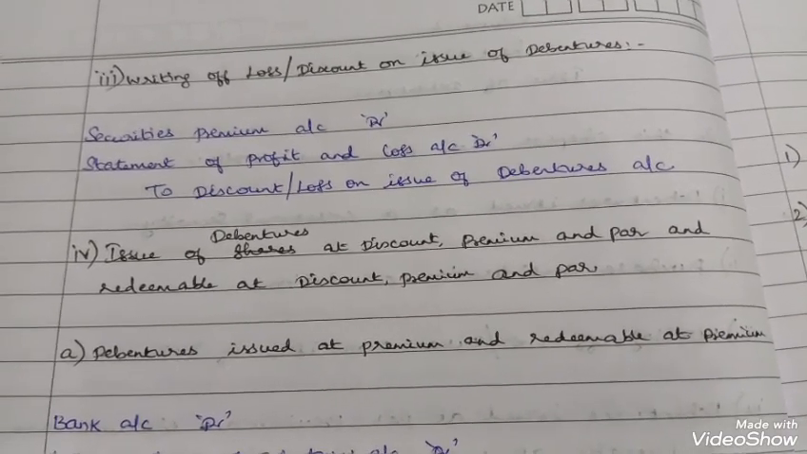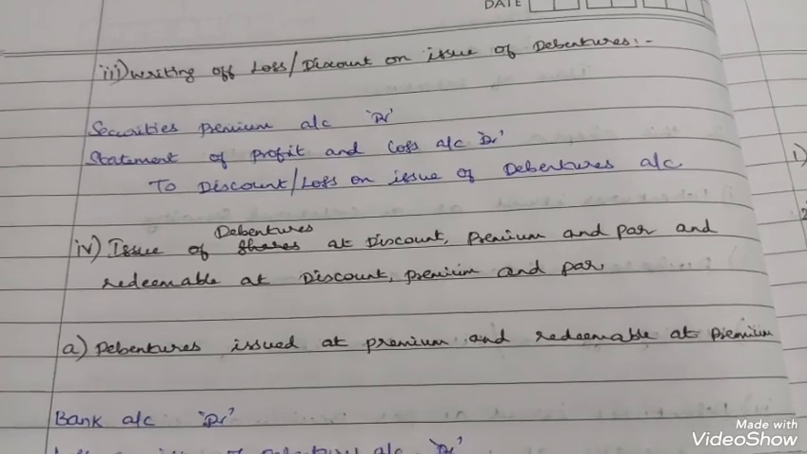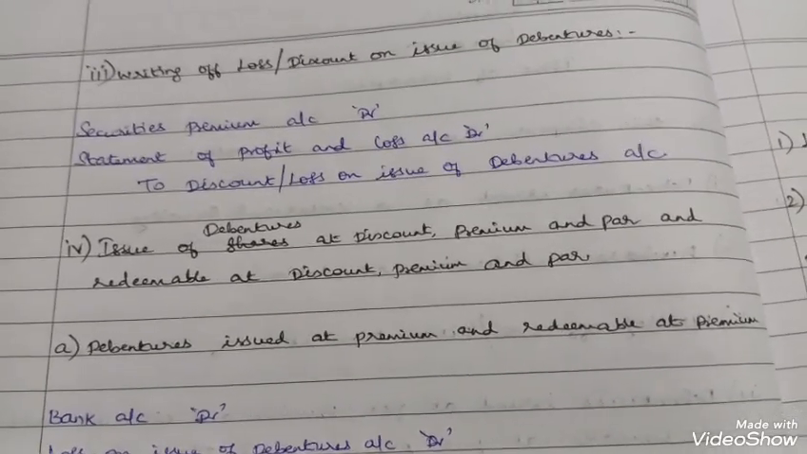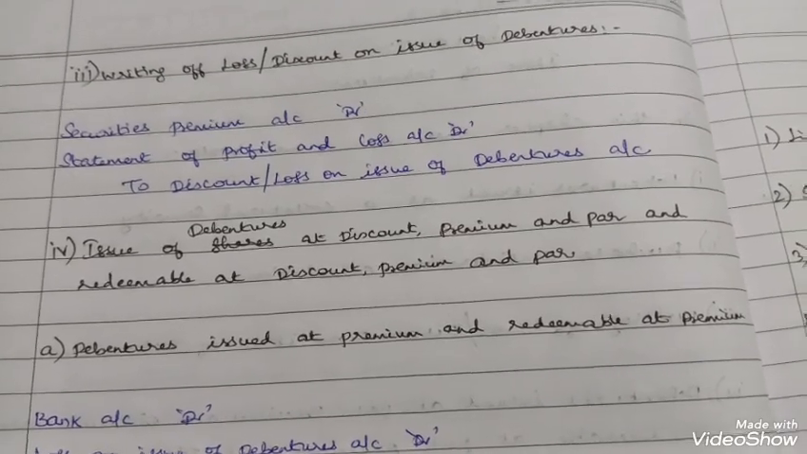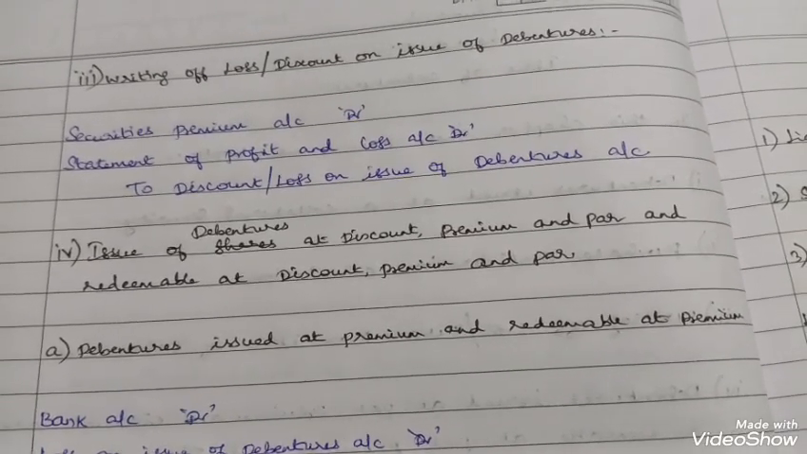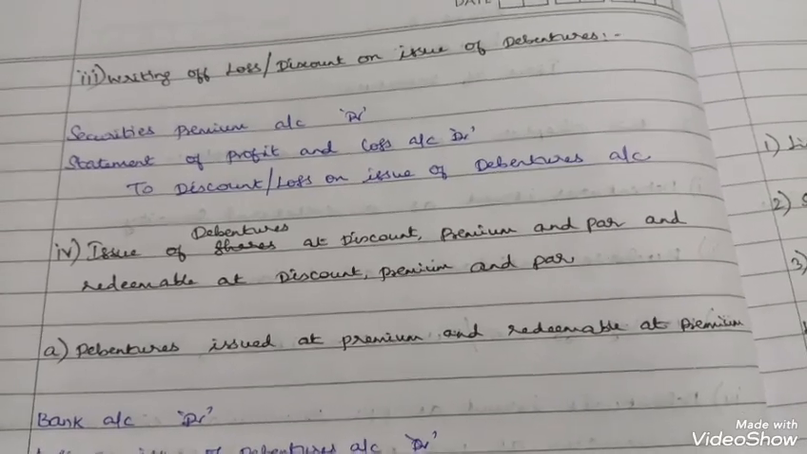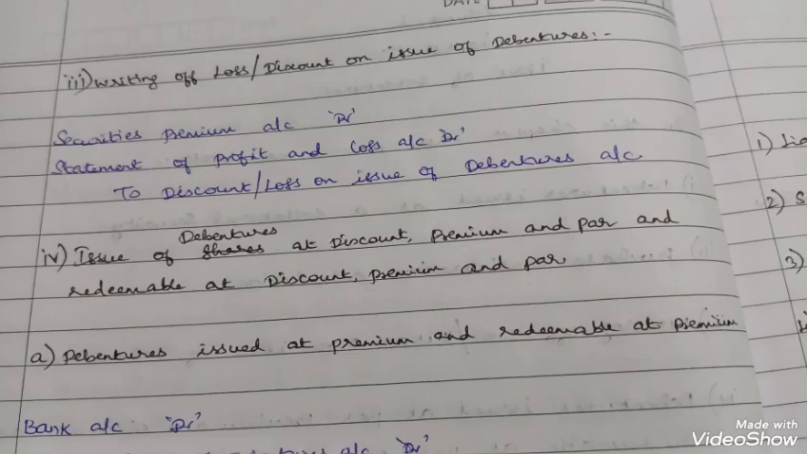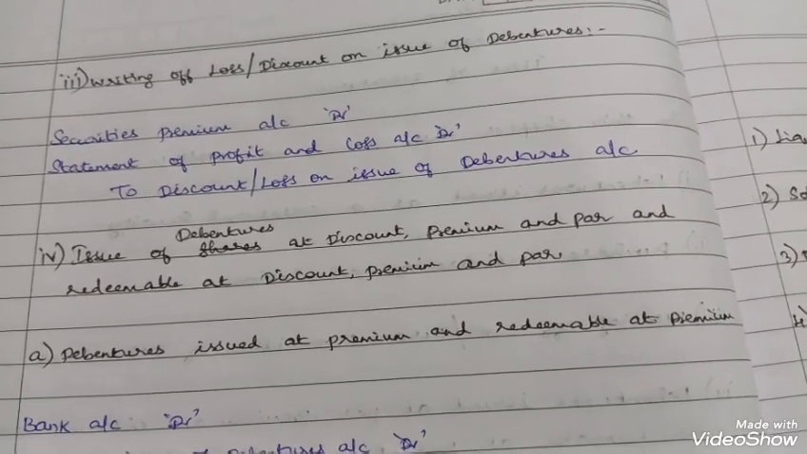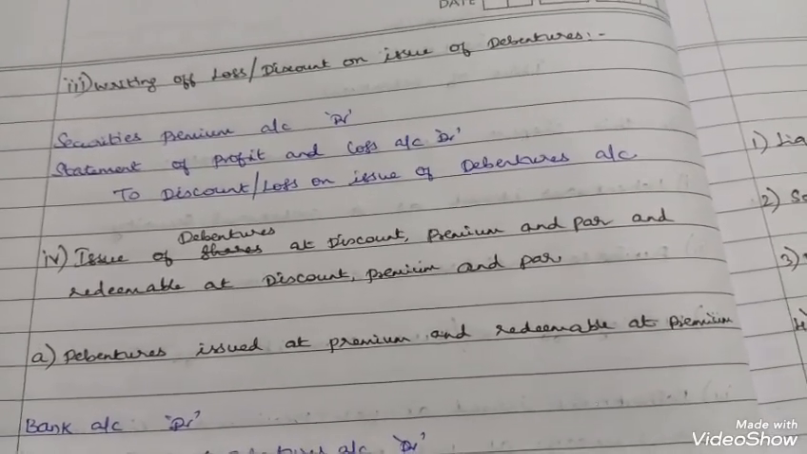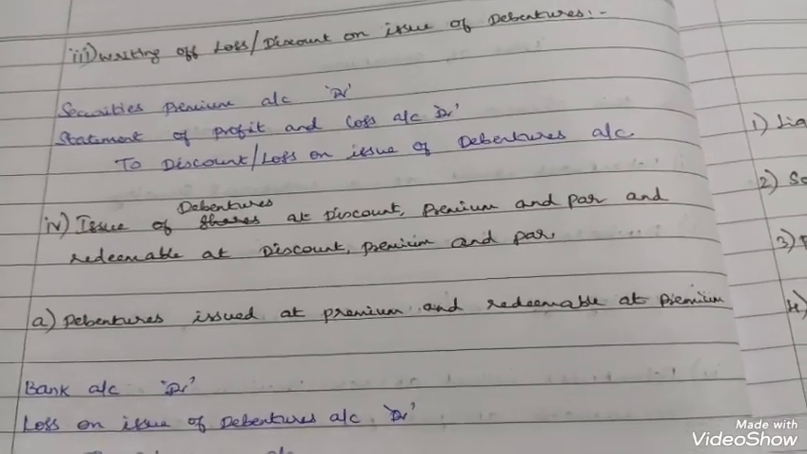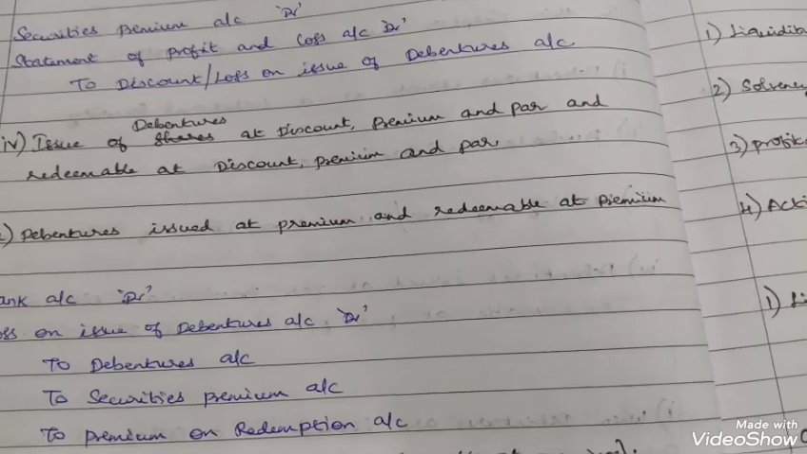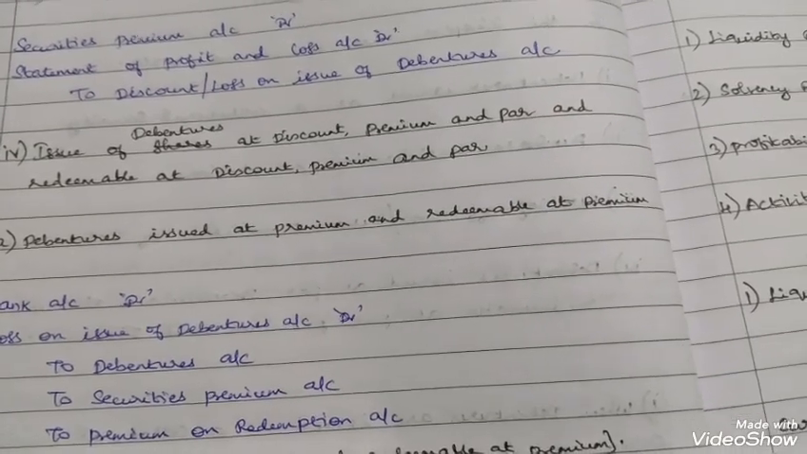Like that, if the question says so, securities premium account debtor, from that securities premium account debtor 25,000, you will write off the loss or discount on issue of debentures first. Then the remaining amount, you have to take from the statement of P&L account debtor. Then you close the journal entry by giving the credit. That's all. Next, issue of debentures at discount, premium and par and redeemable.